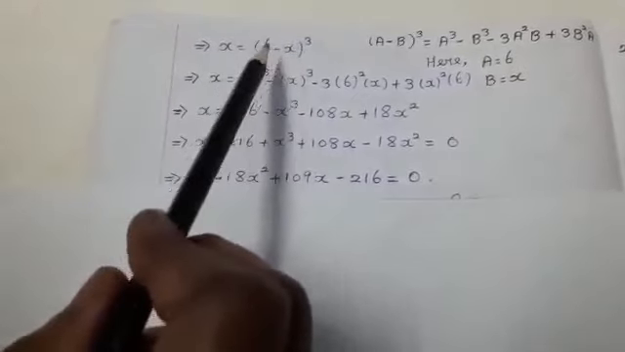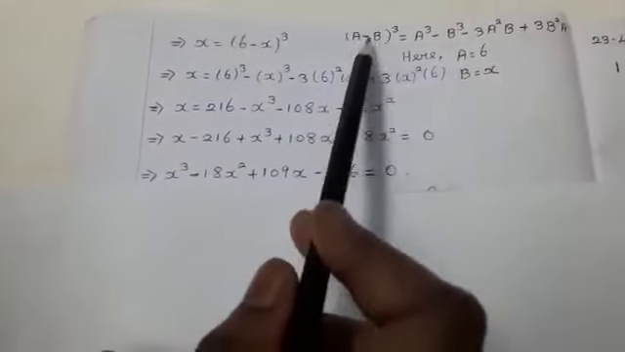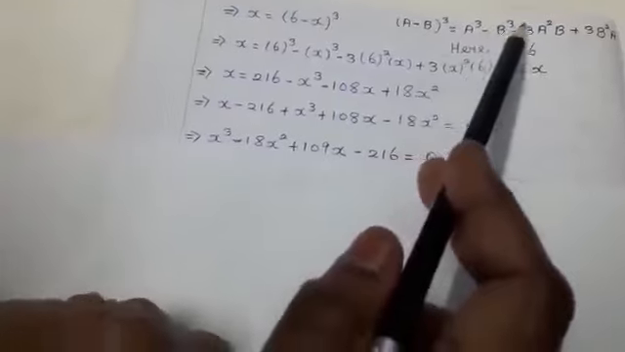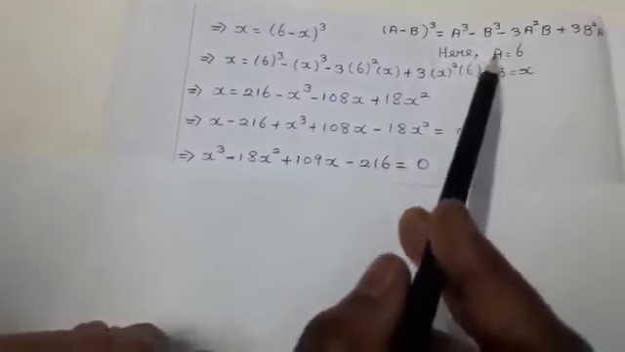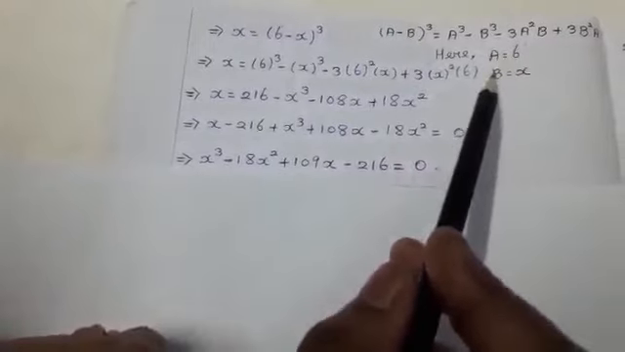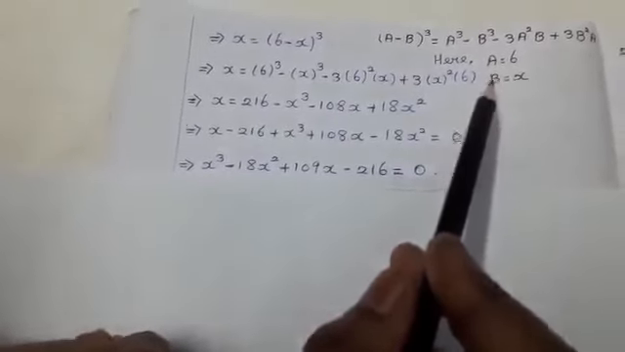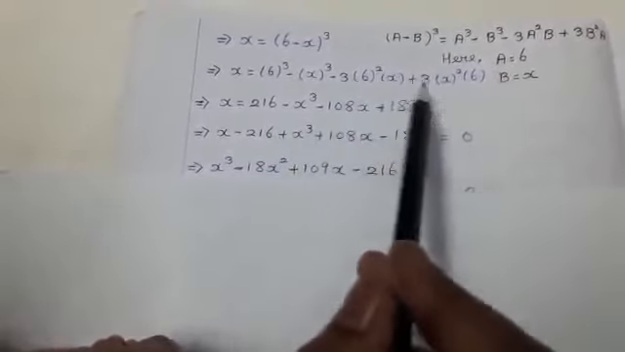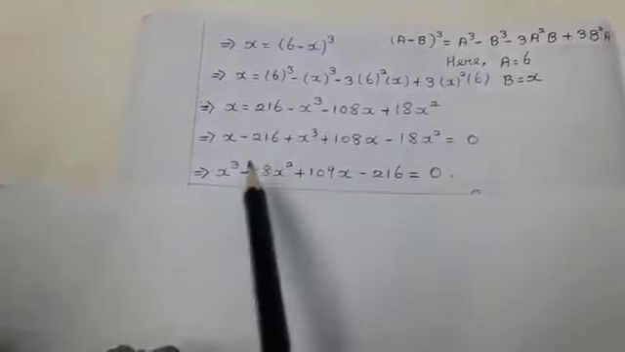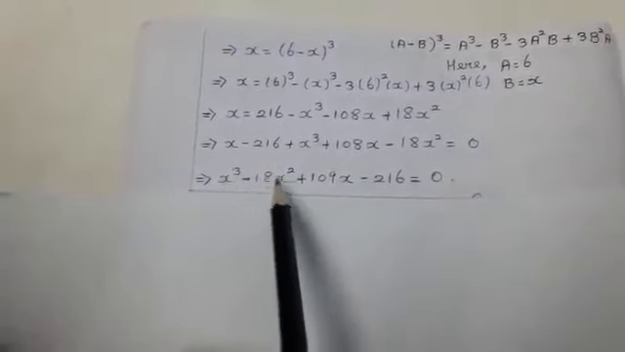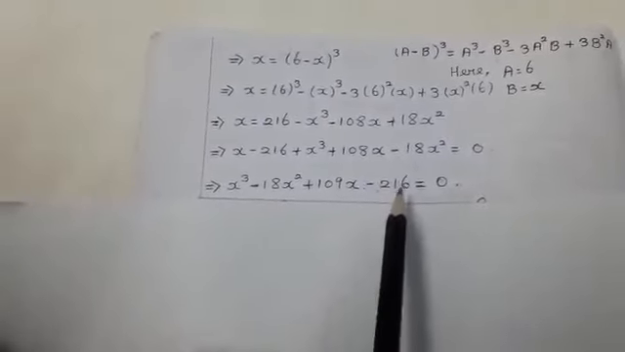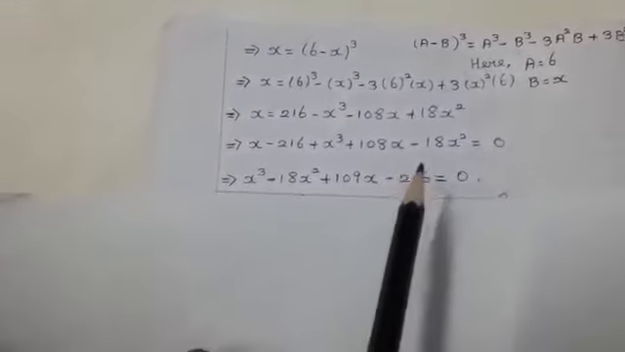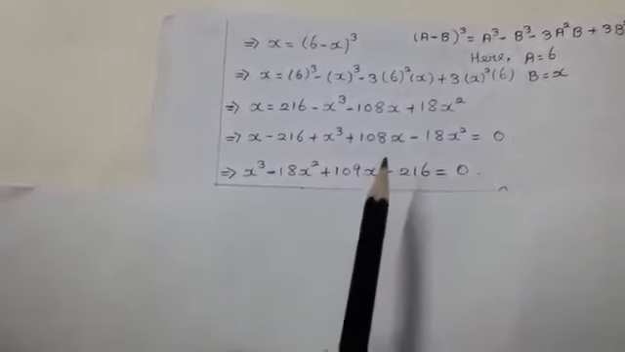I'm going to apply this algebraic identity, that is a minus b the whole cube equals a cube minus b cube minus 3a square b plus 3b square a. In place of a, I'm going to give the value as 6. In place of b, I'm going to give the value as x. Simplify the values. The final answer will be x cube minus 18x square plus 109x minus 216 equal to 0, which is the required answer we'll be getting here.